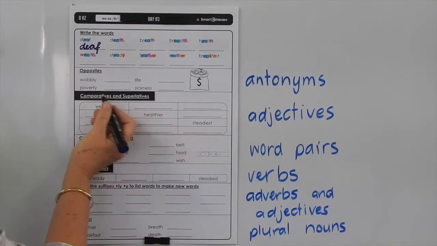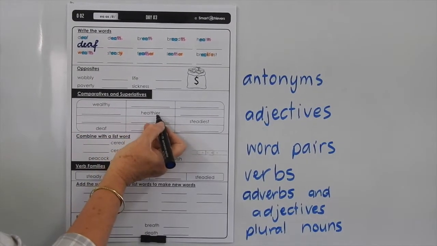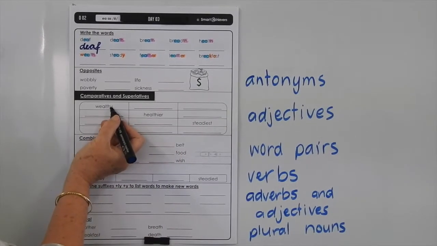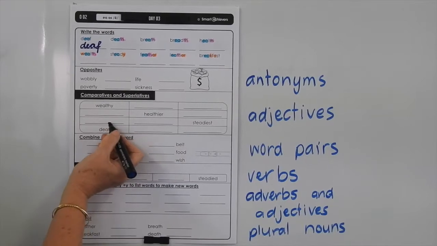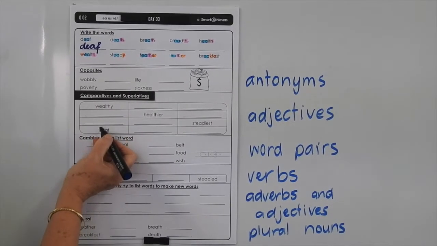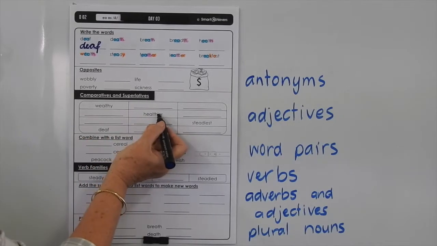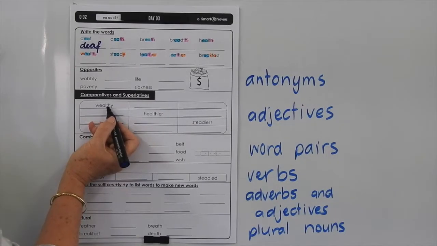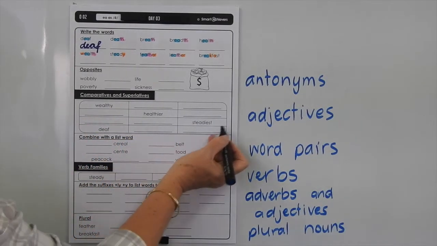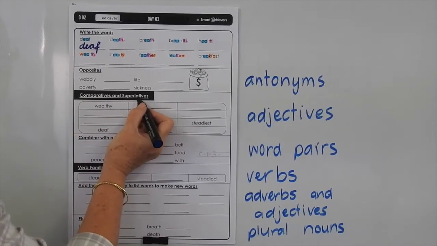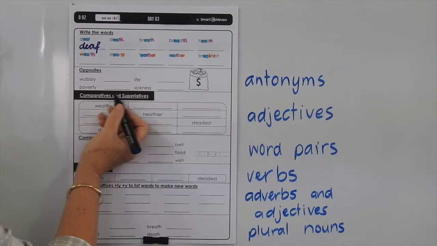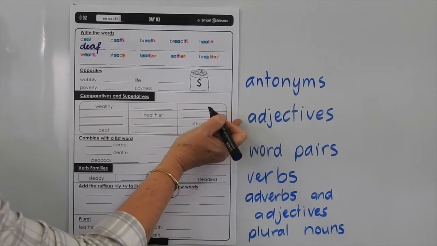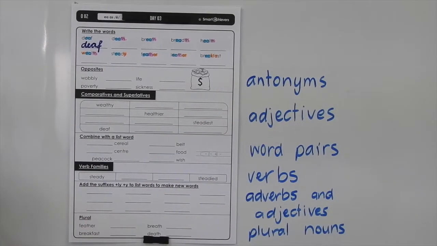Comparatives and superlatives. To form a comparative, we would add ER, and to form a superlative, we're adding the EST. Because there is a Y at the end of wealthy, healthy, steady, you have to change the Y to an I before you add the ER and the EST. And that's only when there's a consonant before the Y. Okay, so when you're forming comparatives and superlatives, comparatives mean there is more, and superlative means that it is the most of that particular thing, and they're forming adjectives, which could be used to describe nouns.